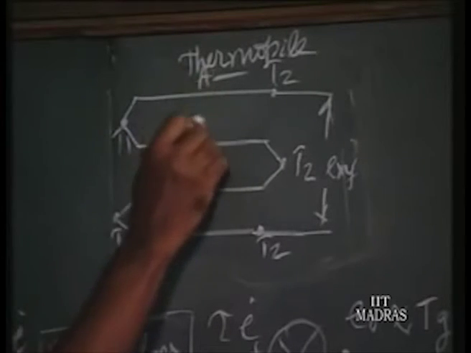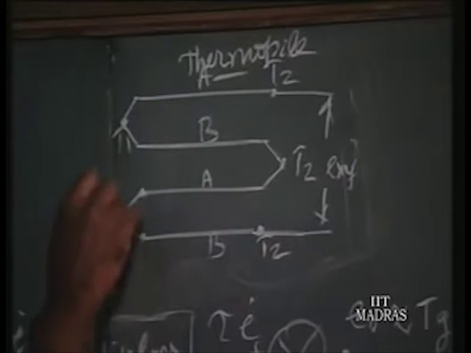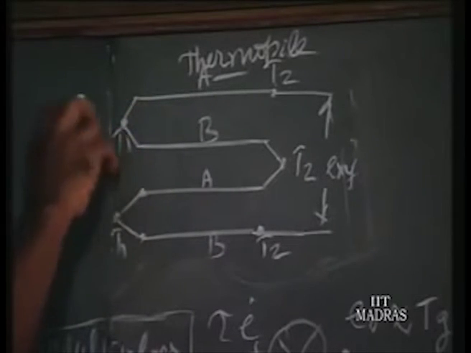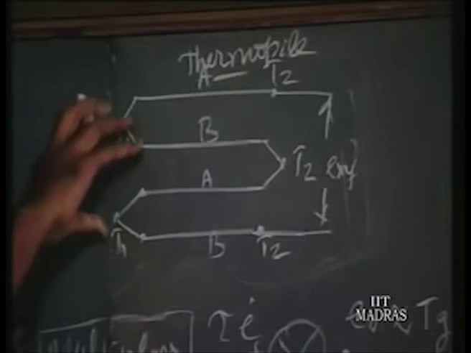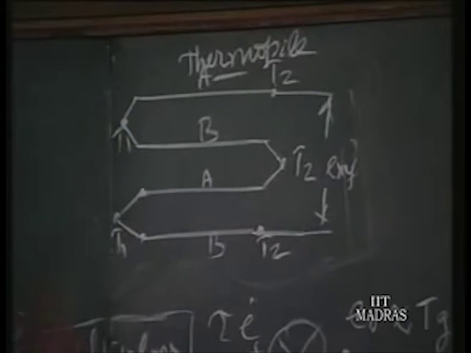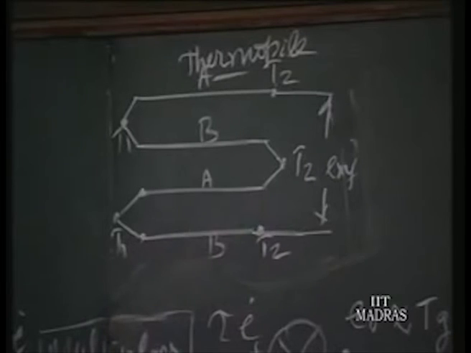So, this is wire A, this is wire B, this is wire A, wire B. So, two pairs are used. This is the hot junction. Actually they will be very near; it is only for clarity's sake that I have drawn them apart. They are put over a surface, and between the atmospheric temperature and this temperature you will have a difference, and voltage is developed.